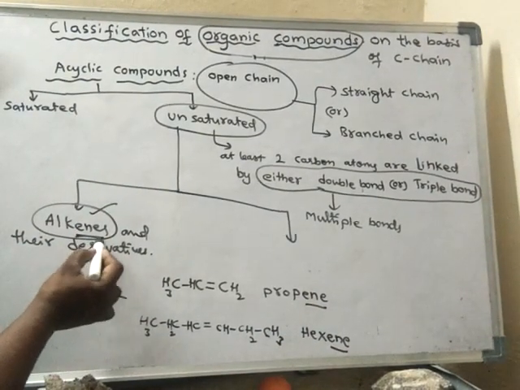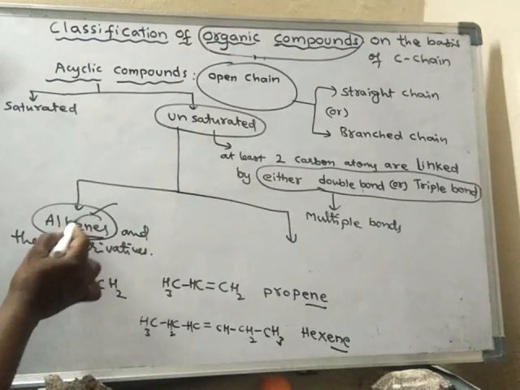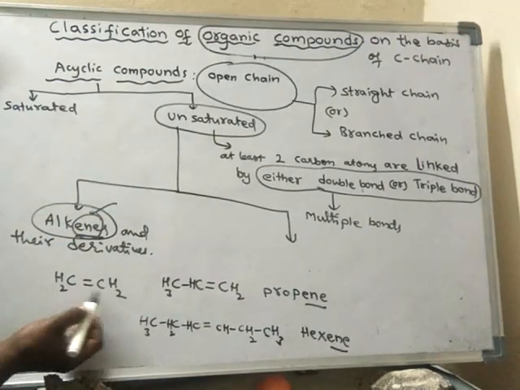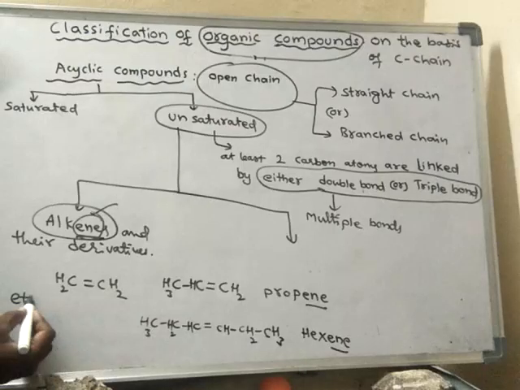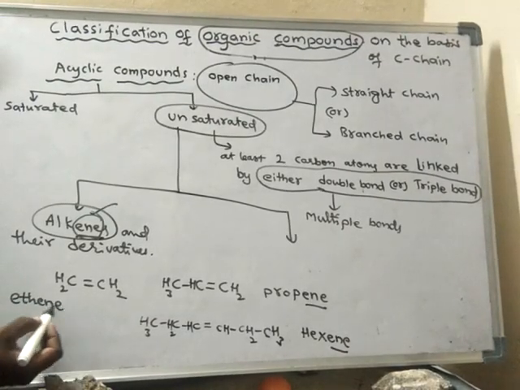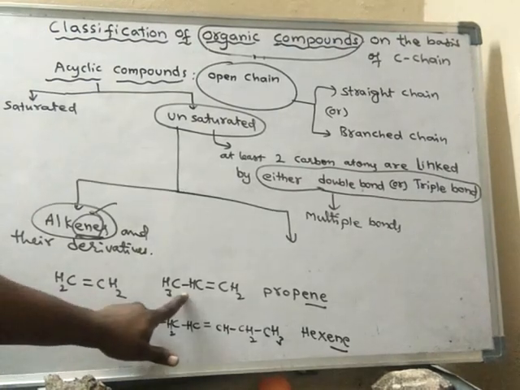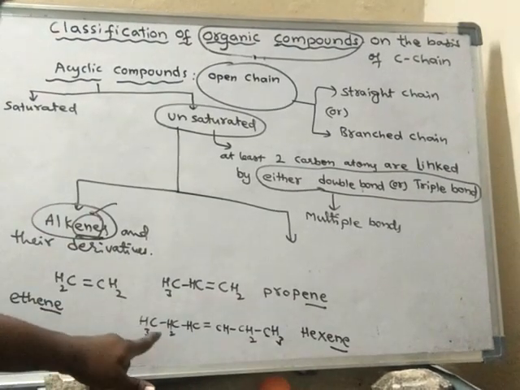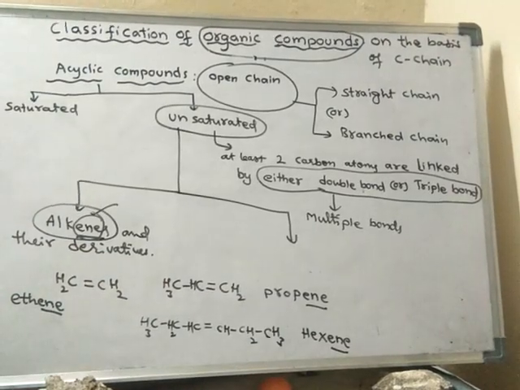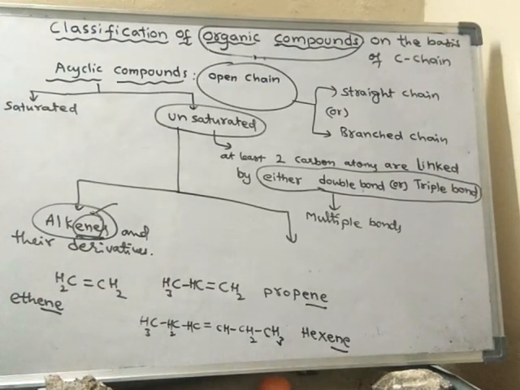Alkenes end with ene. This is called ethylene, or ethene. If there are 2 carbons, it is called ethene. 3 carbons, it is propene. If there are 6 carbons, hexene. Like this.